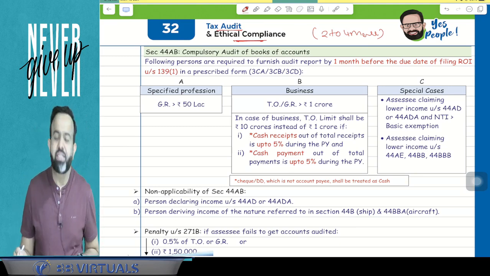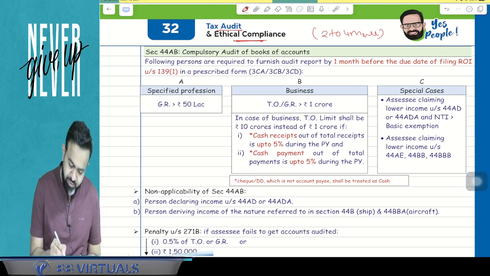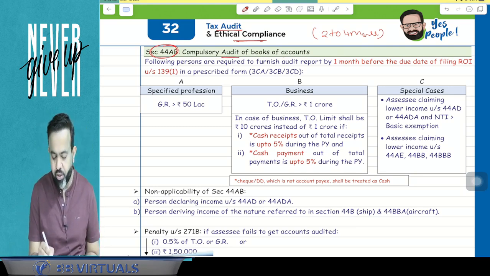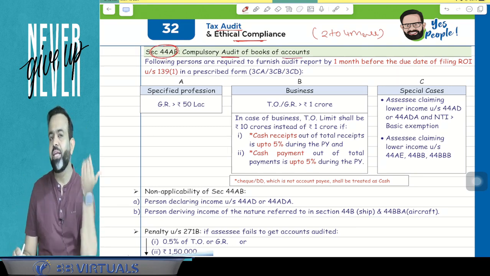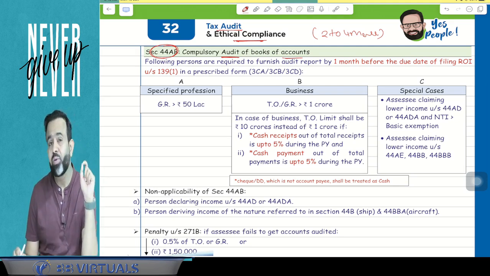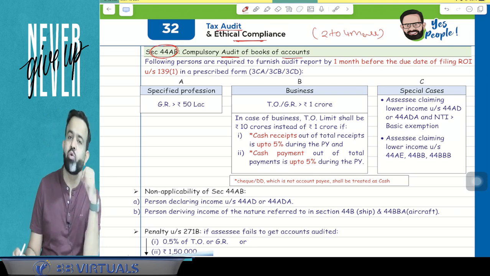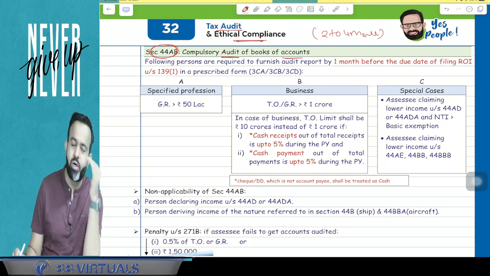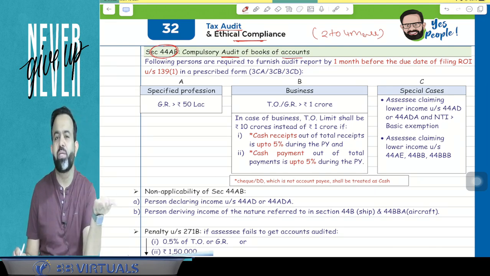Tax audit under PGBP: we have discussed section 44AB, which is a compulsory audit of books of accounts. If your turnover is more than 1 crore in case of business, and in case of profession your gross receipt is more than 50 lakh, then your books of accounts are required to be audited by a chartered accountant, and the audit due date is 1 month before the due date of return filing.